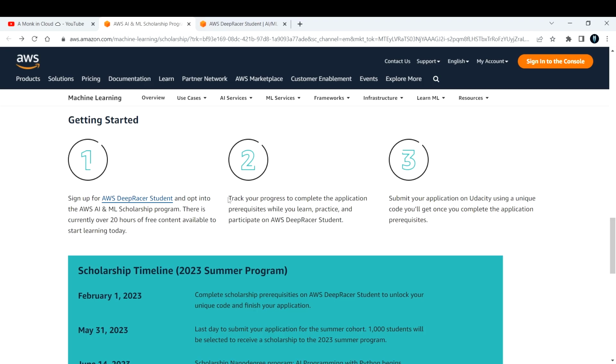You can track your progress to complete the application prerequisites while you learn, practice, and participate with AWS DeepRacer Student. The last step would be to submit your application on Udacity using a unique code. You will get a code, and you need to submit that when you are applying.